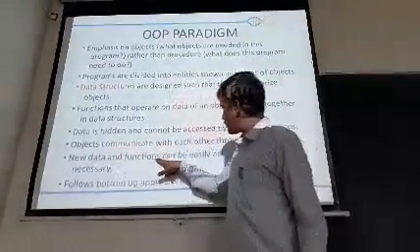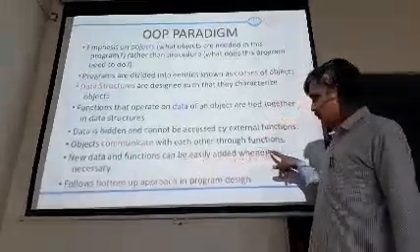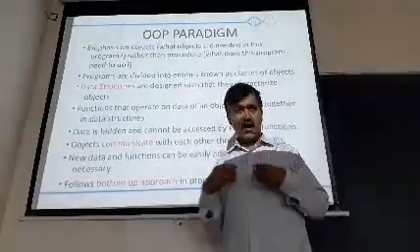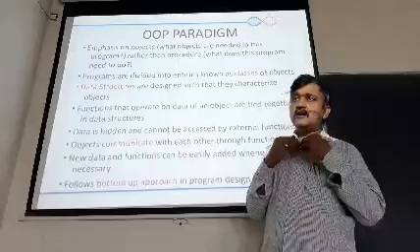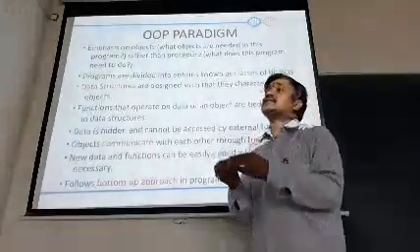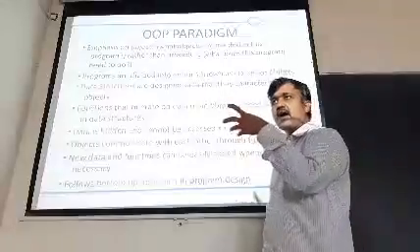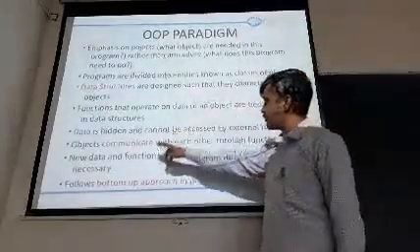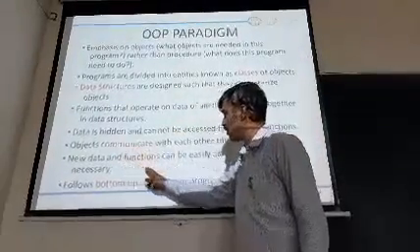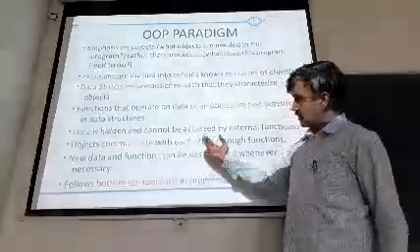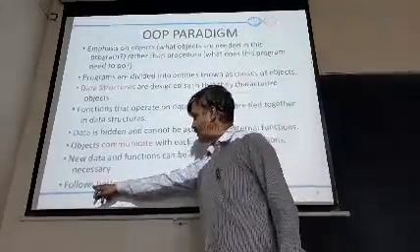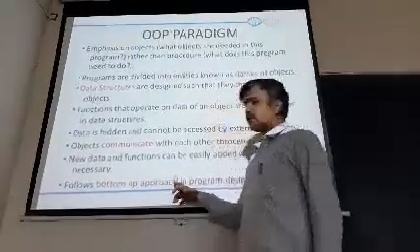New data and functions can be easily added whenever necessary. Whenever there is a necessity of adding some information, all the information can be added using what? Functions. And the most important thing here, it is going to follow the bottom-up approach.